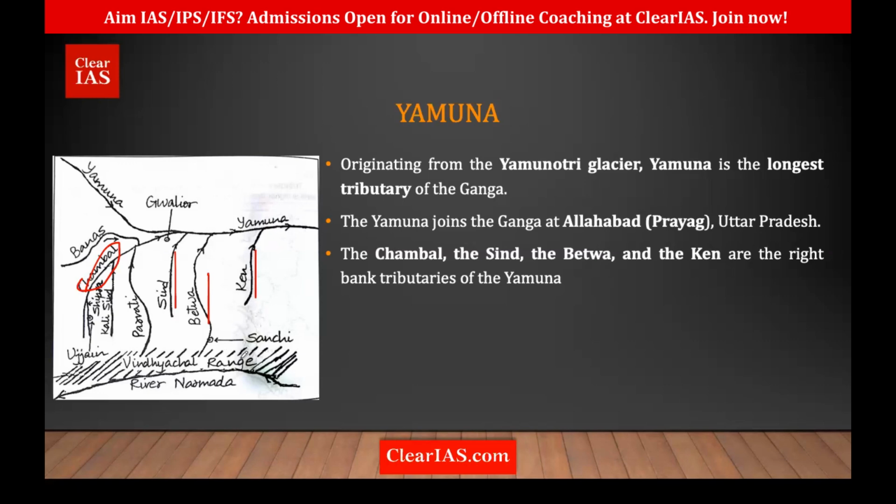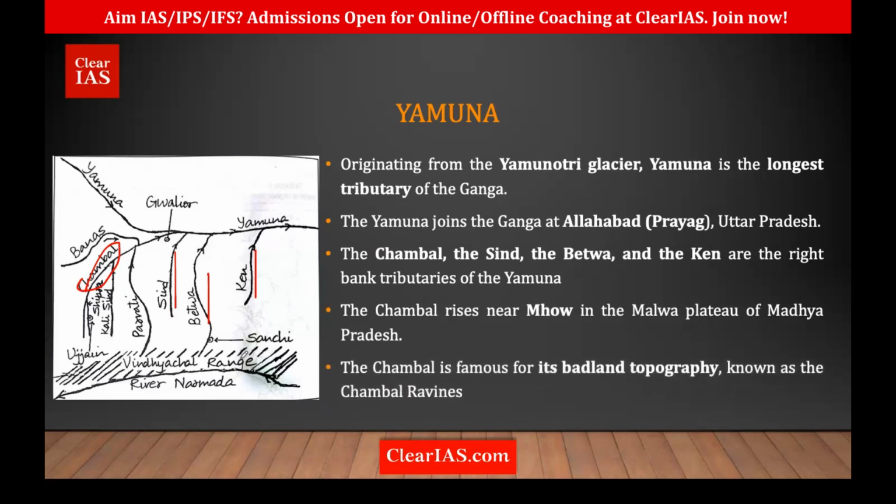That is an interesting fact about Yamuna, because all the rest of the tributaries in the left bank are from the Himalayas, but these rivers, Ken, Betwa, Sindh, Chambal, are from the south, from the Vindhyachal ranges. If you're talking about Chambal, its origin is near Mhow in the Malwa Plateau of Madhya Pradesh. Why are we discussing this? It is famous for its badland topography. It's also called the Chambal Ravines.